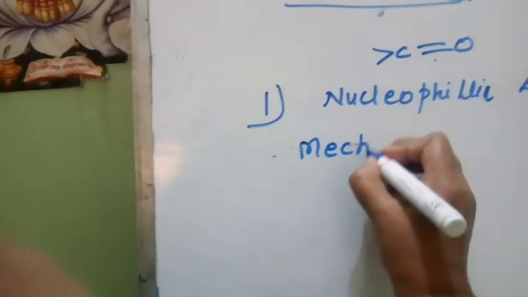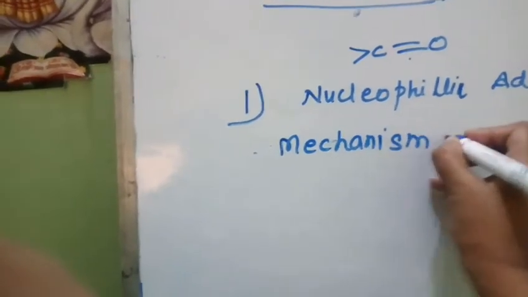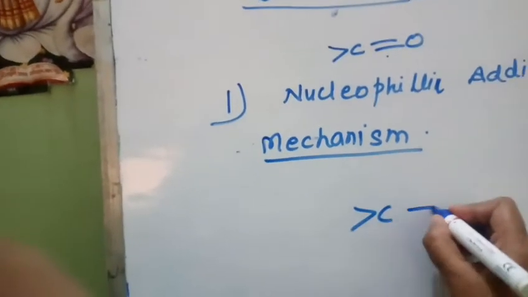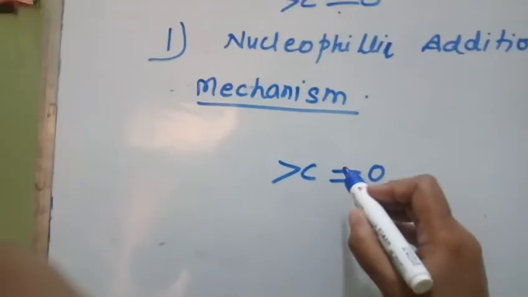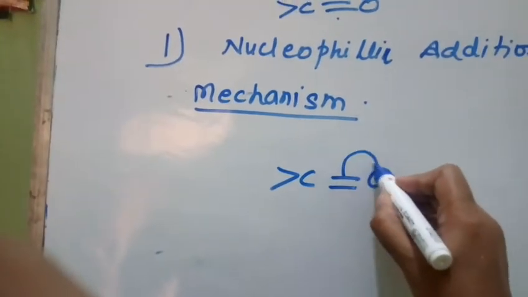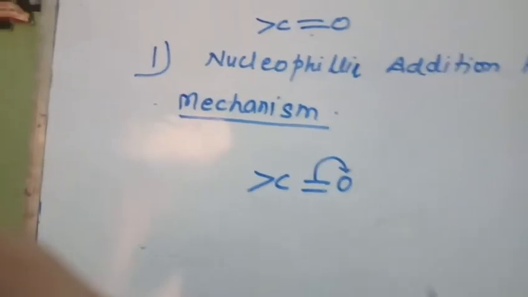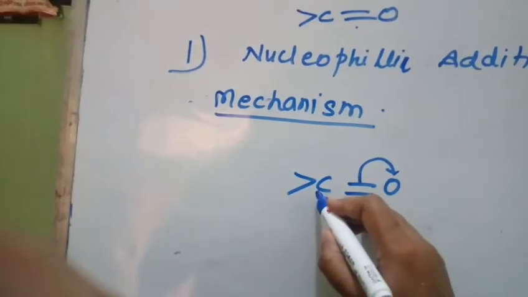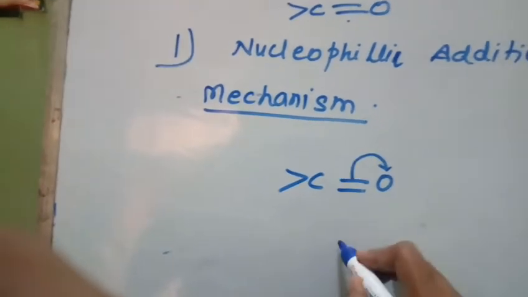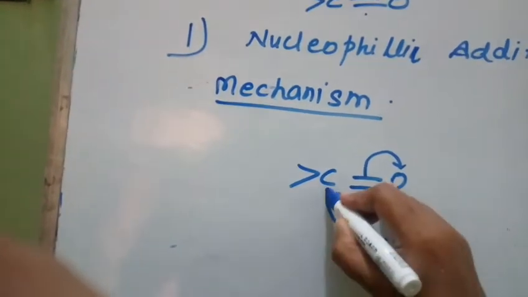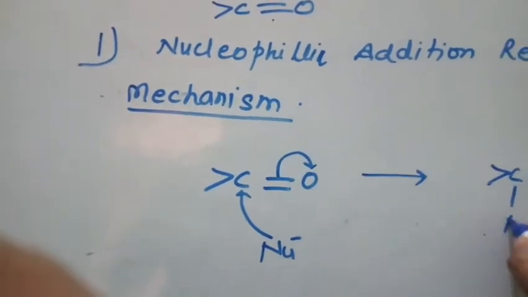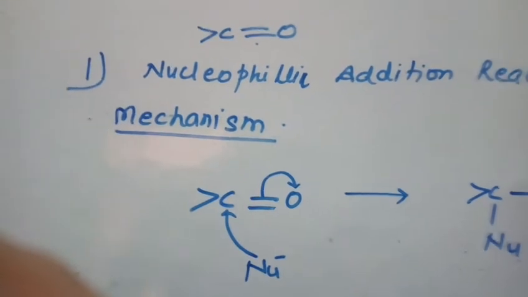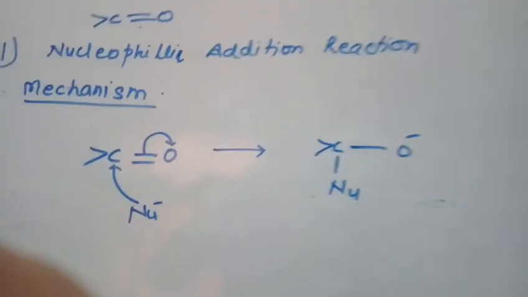So first we will study the mechanism of nucleophilic addition reaction, how the reaction takes place. Now you know that this carbonyl group is a polar group. Oxygen being more electronegative, under the electromeric effect, these pi electrons get transferred to oxygen. So oxygen will become negatively charged and carbon will become positively charged. Now what will happen? A nucleophile will come and attack this positively charged carbon and will get attached here.